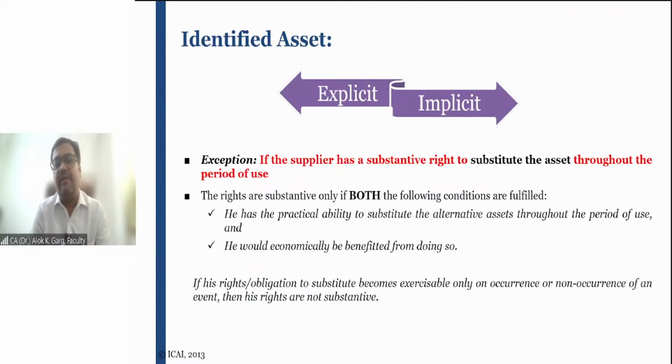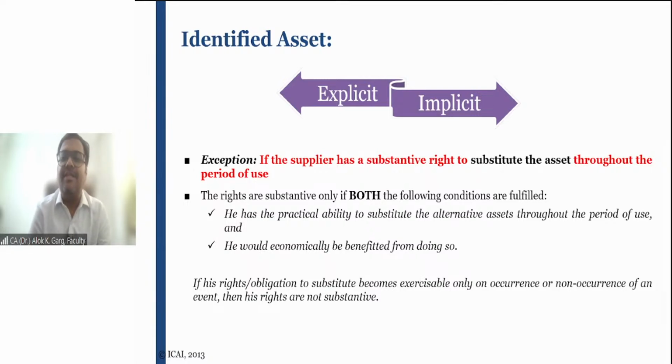So for any underlying asset to be considered as an identified asset, either it is explicitly mentioned in the contract or it implicitly forms part of the contract. Is that clear? Now, sir, in that case, will every asset in a lease contract be considered as an identified asset under Ind AS 116? Answer is no. An asset will be considered as an identified asset if it is explicitly or implicitly mentioned in the contract, except